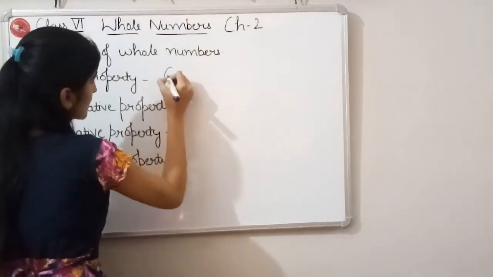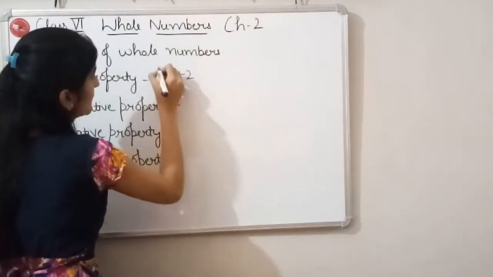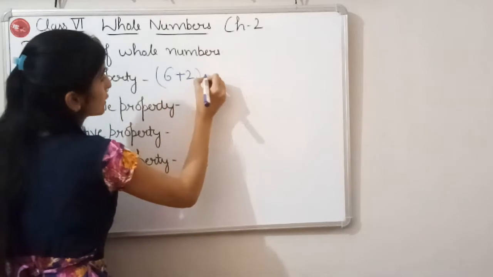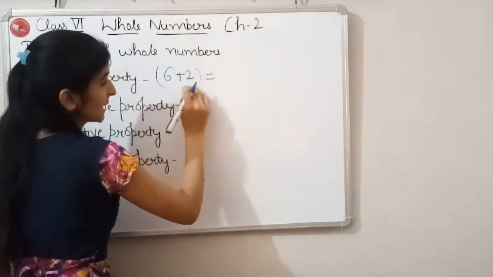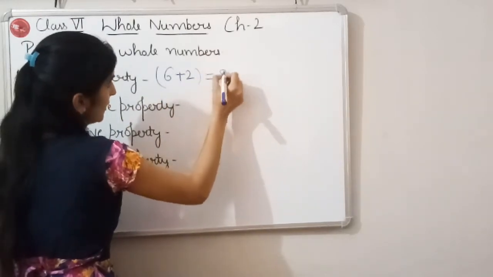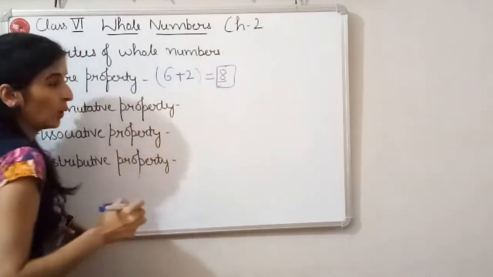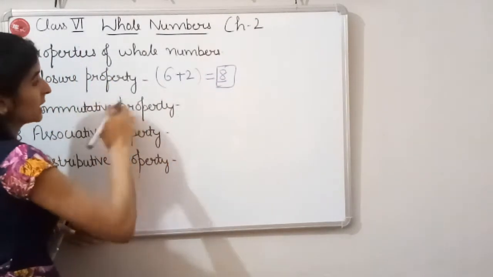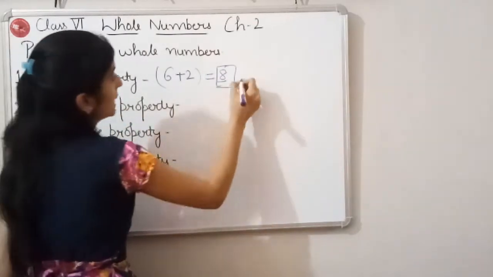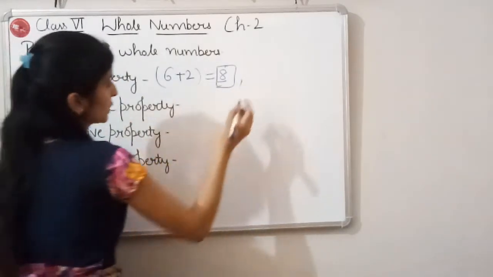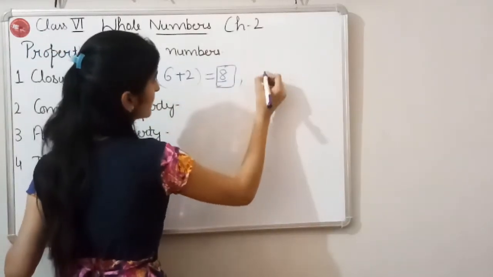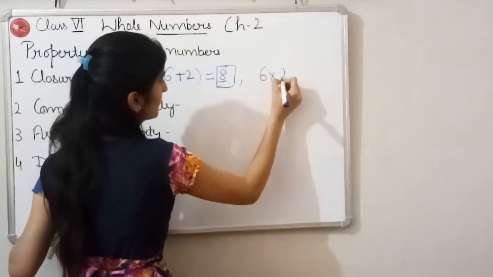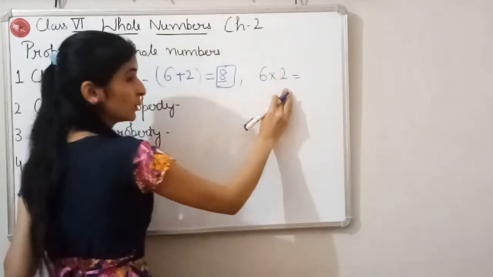Suppose you are taking 6 and 2. These are two whole numbers. So when you will get the answer, 6 plus 2 is 8. So 8 is again a whole number. So this is called the closure property of addition, and it holds for multiplication also. Suppose I am taking these numbers only, 6 multiplied by 2. 6 and 2 are whole numbers.